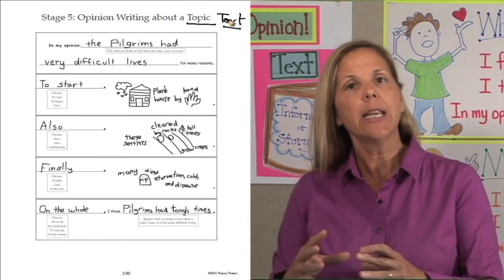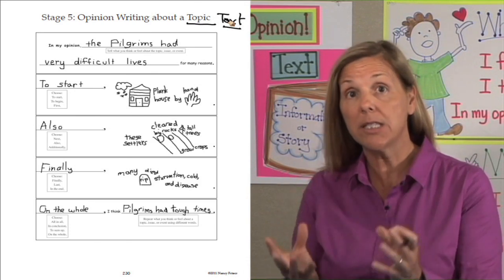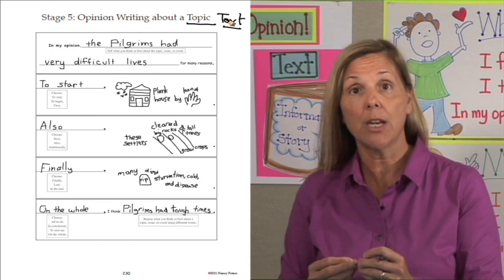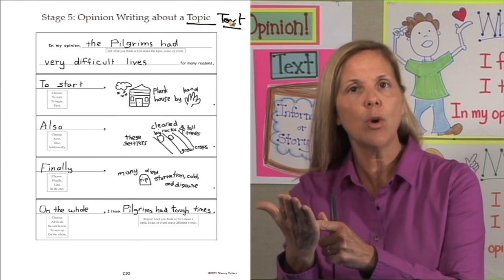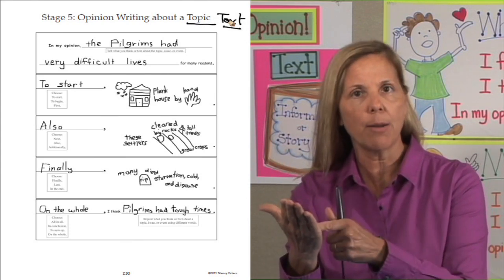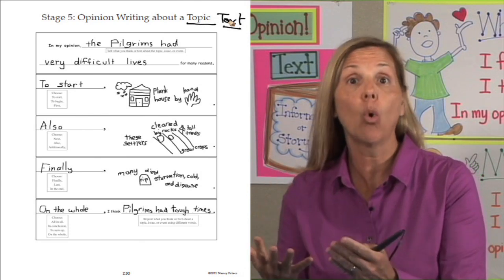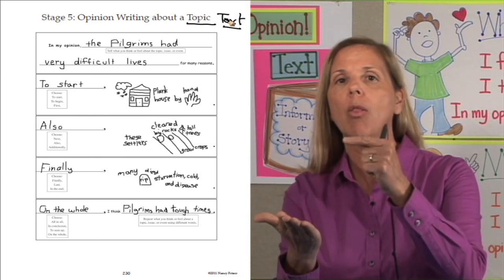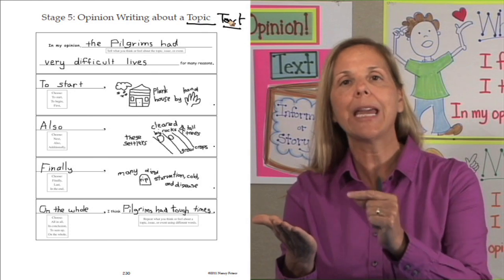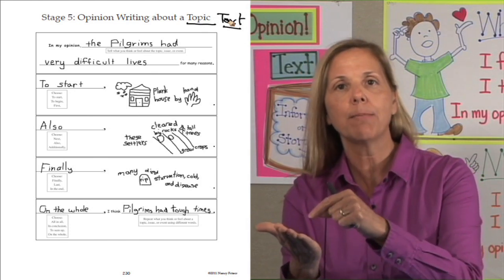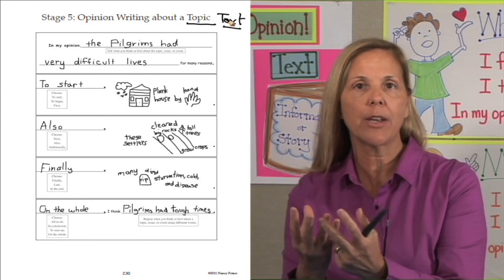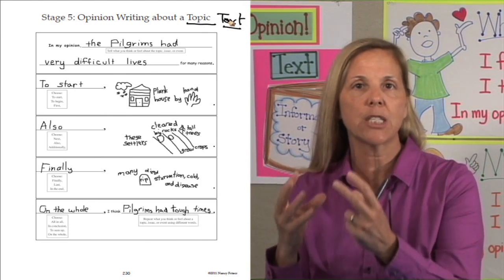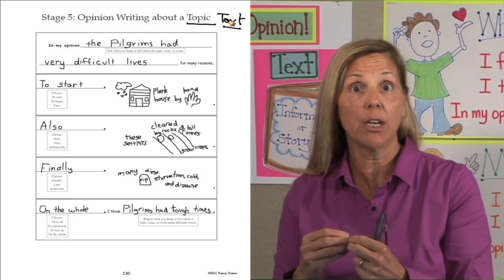A text is very specific from which you're giving your opinion because you are sticking with a piece of writing that you have read to give your opinion about. I may be reading a story. My opinion is about that story, and I'm going into that story to find my reasons to back up my opinion. Everything when you talk about a text is involved with that specific text when you're giving an opinion.